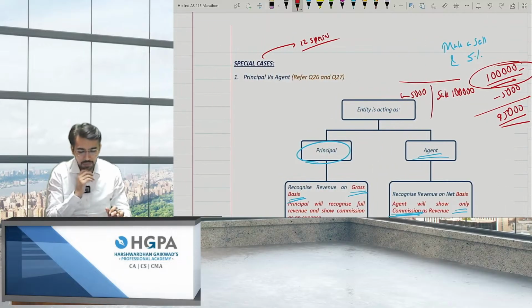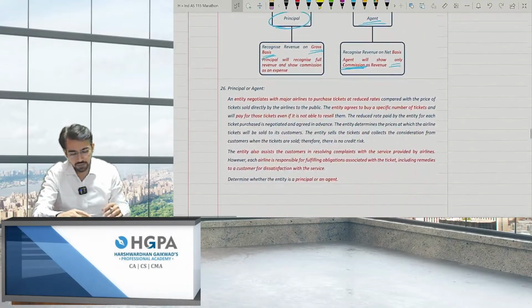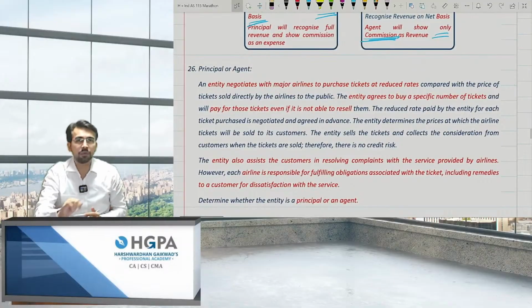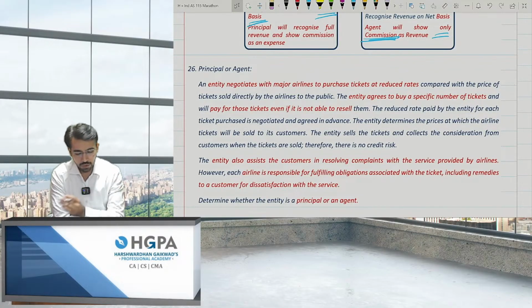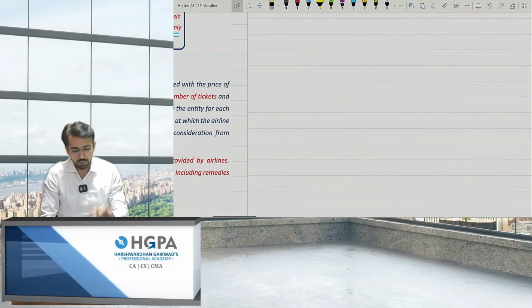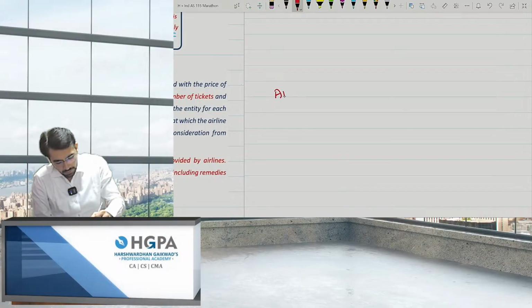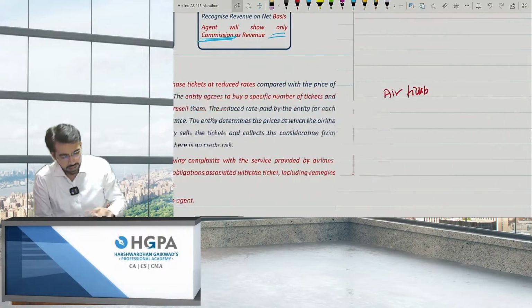Now the question comes, who is the principal and who is the agent? You have to recognize that. So for that, I have given you a question. I'm reading out. Please pay attention. An entity negotiates with major airlines to purchase tickets at reduced rates compared with the prices of tickets sold directly by the airlines to the public. So basically, what is happening? These are the air tickets sold by the airlines.